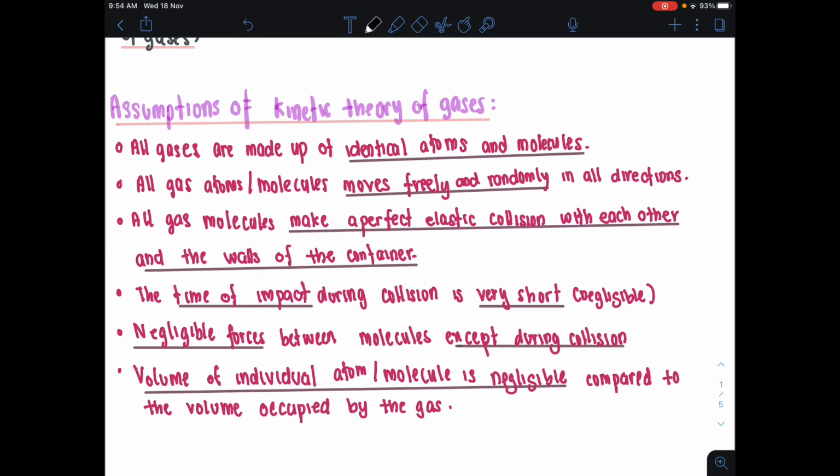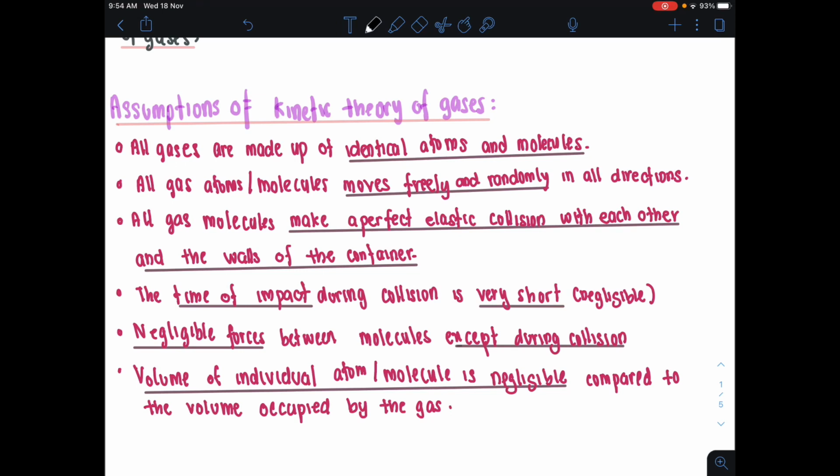This assumption has been made to make things simpler lah kan. So the first assumption was all gases are made up of identical atoms and molecules. So the gases are all identical. Alright, next adalah all gas atoms or molecules move freely and randomly in all directions. So mereka akan sentiasa bergerak secara random and in all direction. All gas molecules makes a perfect elastic collision with each other and the wall of the container. So these molecules are going to be elastic.